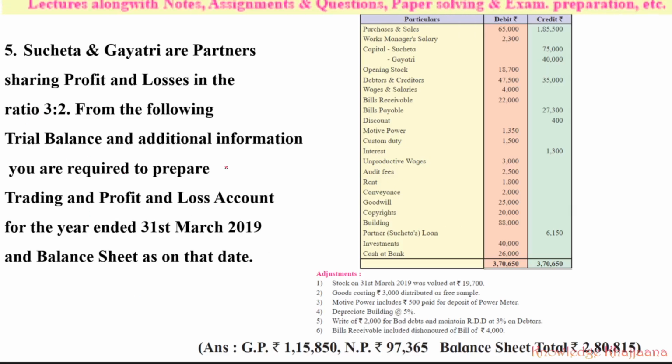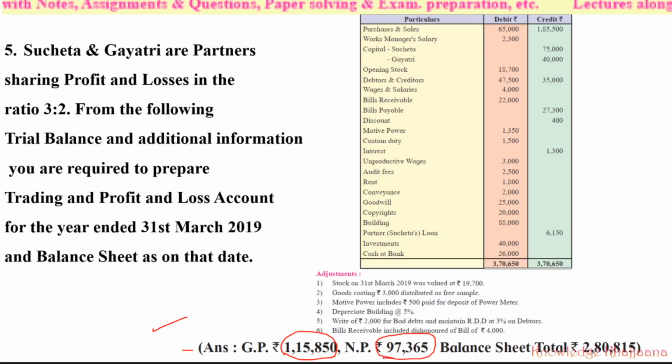See, after solving the problem, our gross profit was exactly rupees 1,15,850. It means our gross profit and the gross profit given in the book is exactly matching with each other. Okay, this is the answer given in the book. Our net profit was also rupees 97,365 and the net profit shown in the book is the same, 97,365. Our balance sheet total was tallying with rupees 2,80,850 and here also it is tallying with 2,80,850. It means our problem is exactly tally.